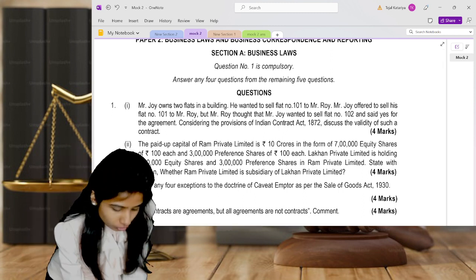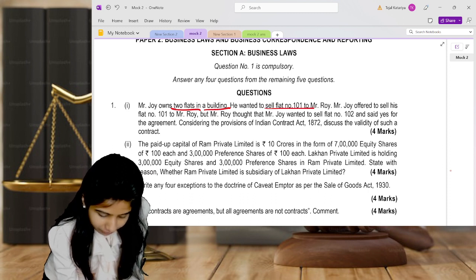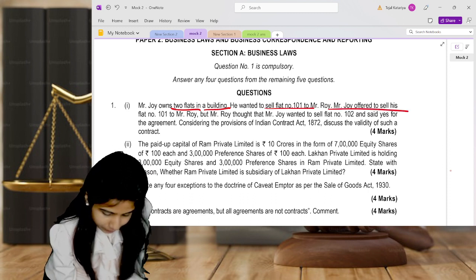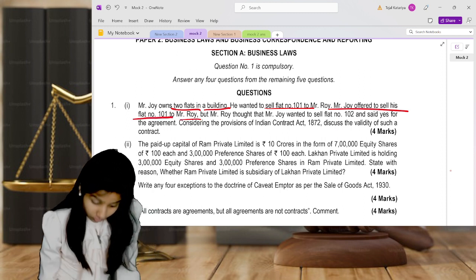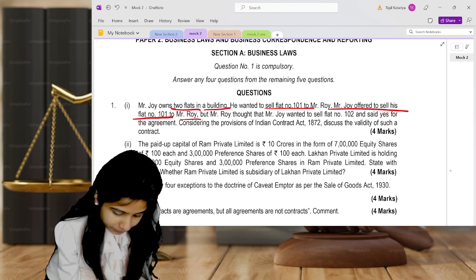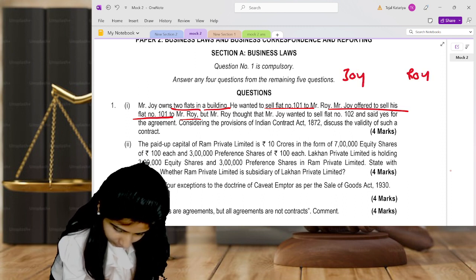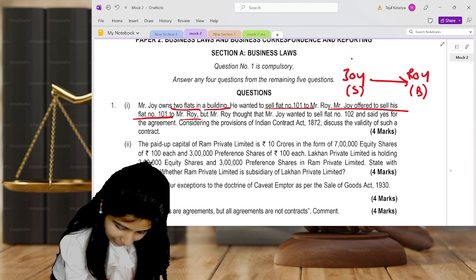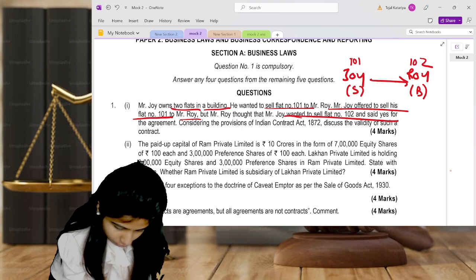First of all, Mr. Joy owns 2 flats in a building. He wants to sell flat number 101 to Mr. Roy. Mr. Joy is offering this to Mr. Roy. Which flat? Flat number 101. Understand Joy and Roy: he is a buyer, he is a seller. Joy is thinking that he is selling 101, and Roy is thinking that he is buying 102.